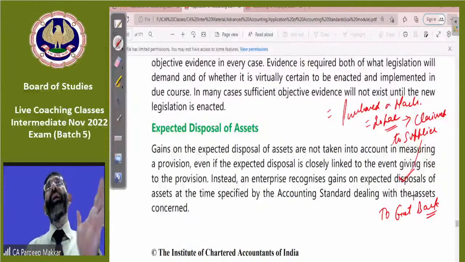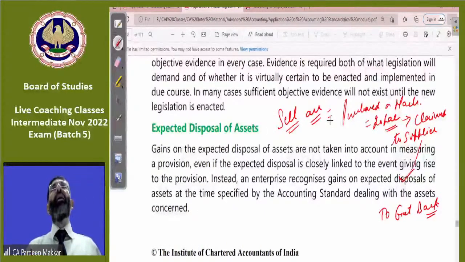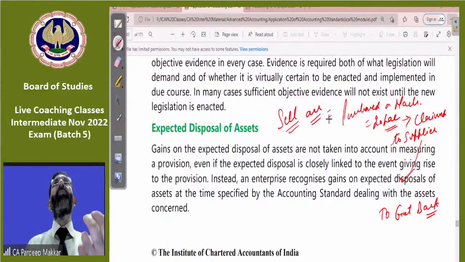Now, whether we get it back or not depends upon circumstances. But if we get it back, we may sell the asset. He says we may sell an asset that is correlated with that provision. And if we sell that asset, whether we will earn or lose, we are expecting that we will gain on that particular disposal. So if we are expecting any gain, is that to be entered in the books or not?